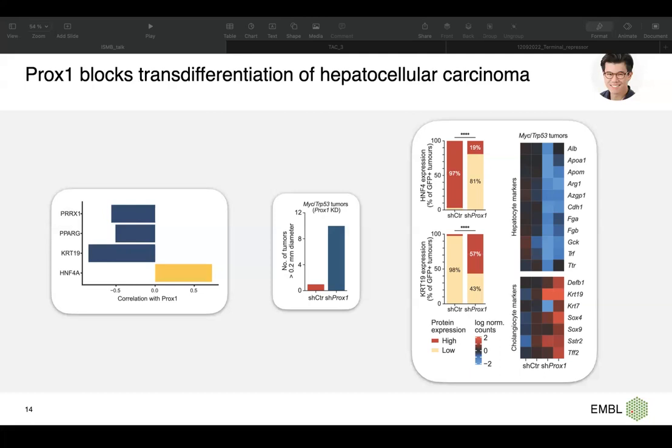It means that when we knock out PROX1, we have a transdifferentiation from hepatocellular carcinoma into cholangiocarcinoma. And if you look at the marker genes in the heat map on the right, you can see that the hepatocyte markers go down with sh-PROX1, and the cholangiocyte markers go up. All this gives us the idea that PROX1 actually blocks transdifferentiation of hepatocellular carcinoma.